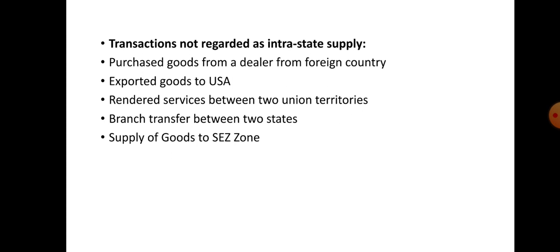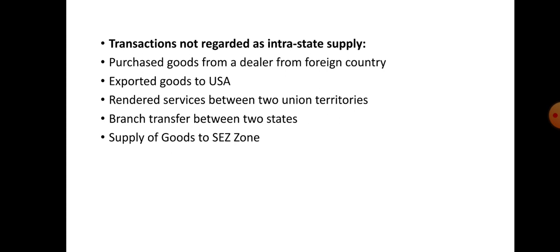And again, any branch transfer between two states or between two union territories. If the supplier's branches are located in different states, then it is not intrastate. If the branches of the supplier are located in different places of one state, then it is an intrastate supply.